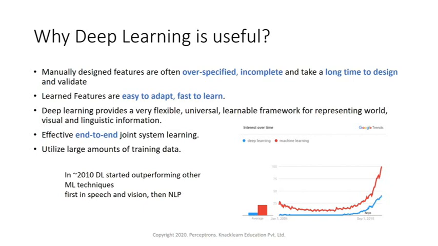It is much more flexible, and the framework can easily work on top of the data. It also does effective end-to-end joint system learning, where it does everything on its own, like understanding the importance of features and which features it should take to figure out the output for a particular data.